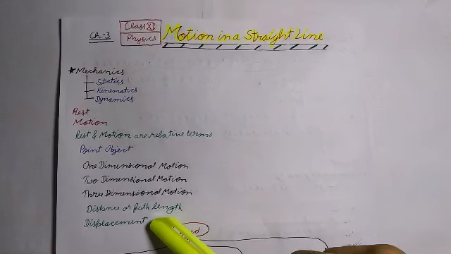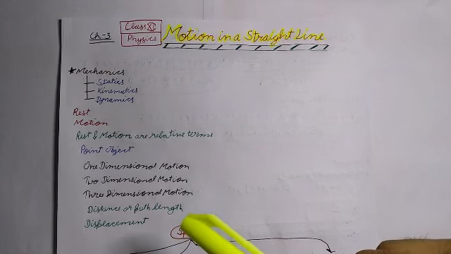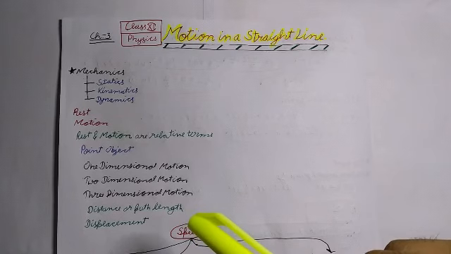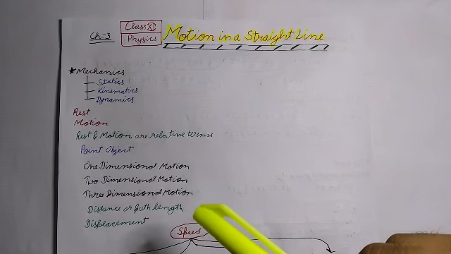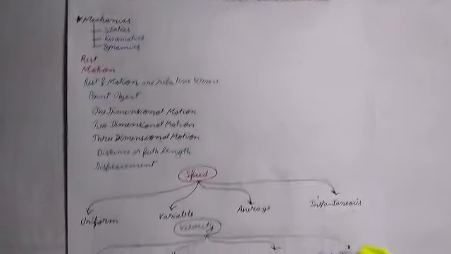Now, displacement. It is defined as the change in the position of an object in a fixed direction. It is given by a vector drawn from the initial position to the final position of the object. It is a vector quantity. It can be positive, negative, or zero. Its SI unit is meter. The magnitude of the displacement is less than or equal to the actual distance traveled by the object in the given time interval.